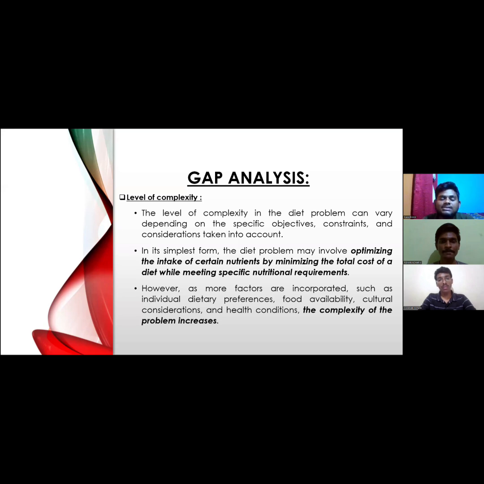So firstly, I will be discussing the level of complexity. The level of complexity in the diet problem can vary depending on the specific objectives, constraints, and the considerations taken into account. Here, the objectives are nothing but the resources that have to be taken into our diet, and the constraints are how much amount of each resource has to be taken into our diet.